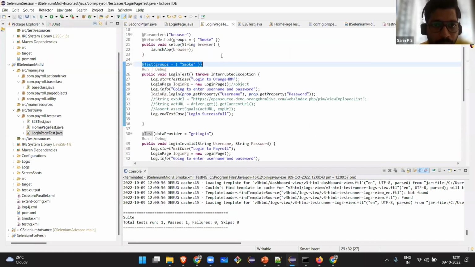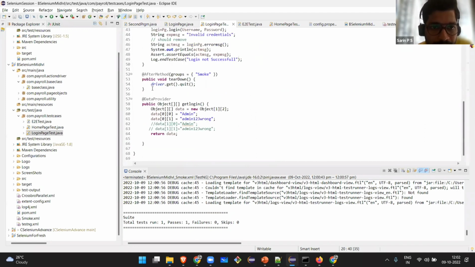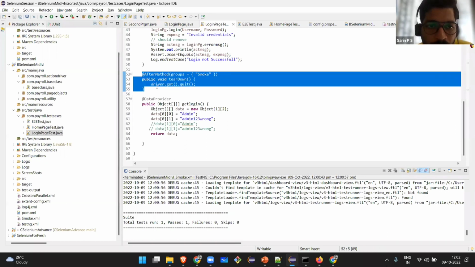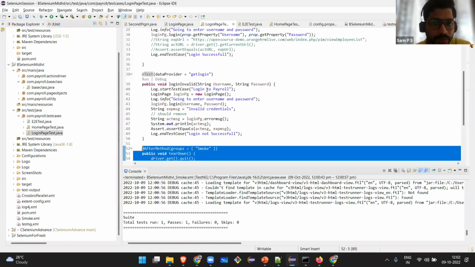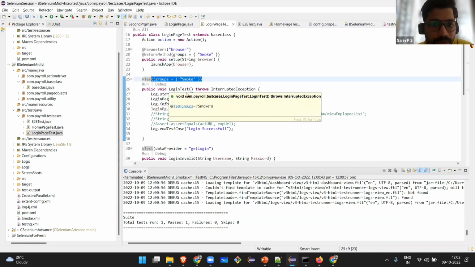So before running this test case, I have to run another before method which will launch the application. I can run the test case only after launching the Chrome browser. So whenever I'm running a test case under smoke, I have to launch the application first. That is why I have also added the tag smoke here. Launch the browser, then run the test case, and once the test case has run, quit. The quit should also come under this smoke tag, then only it will work completely. So there is only one test case with the group smoke. That's why only one test case got executed.